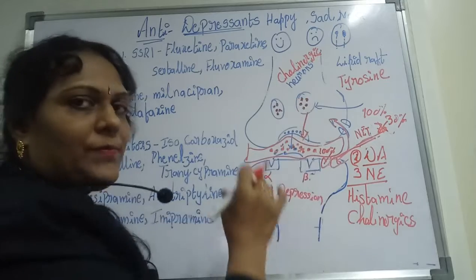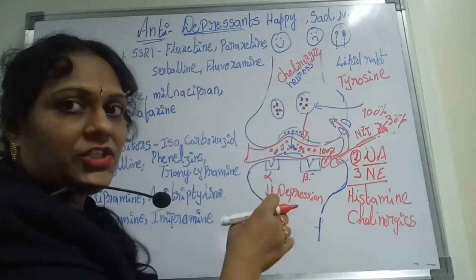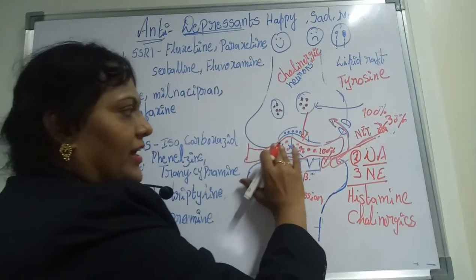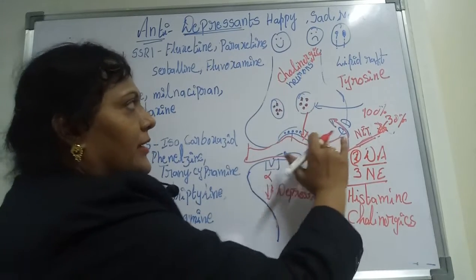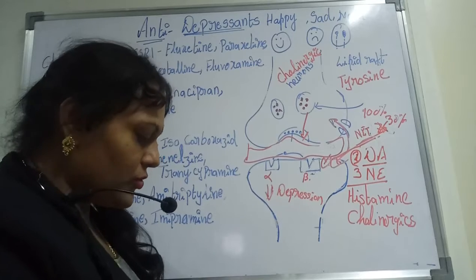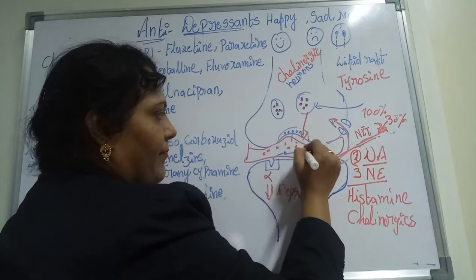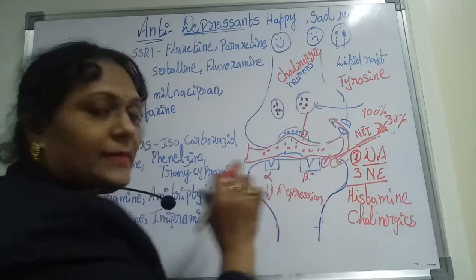It is stored in your synaptic vesicles, and if the condition comes, it is released into the junction. And this is being done by the cholinergic neurons, ACH.